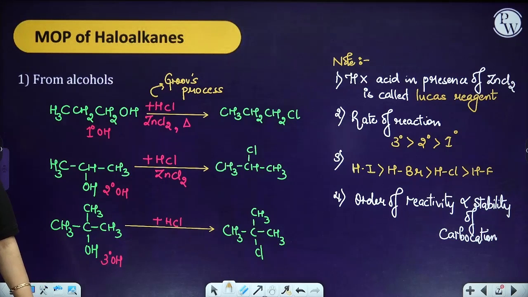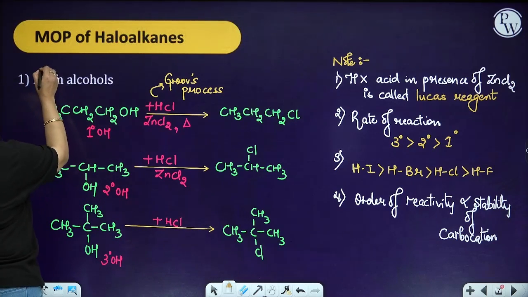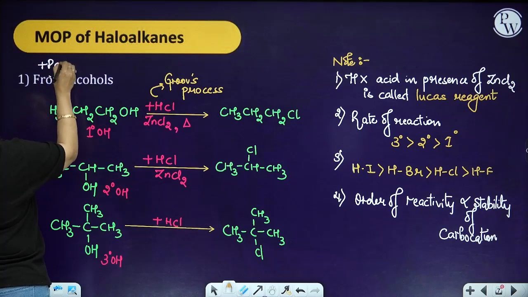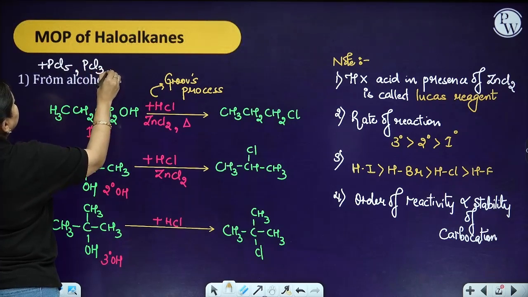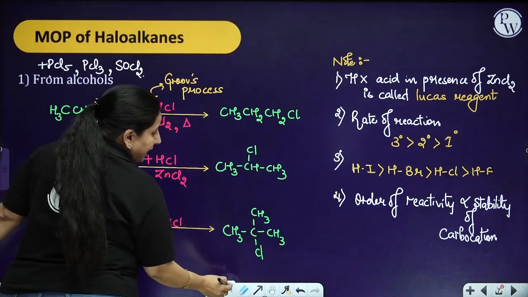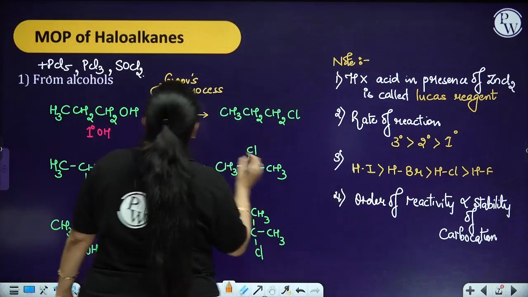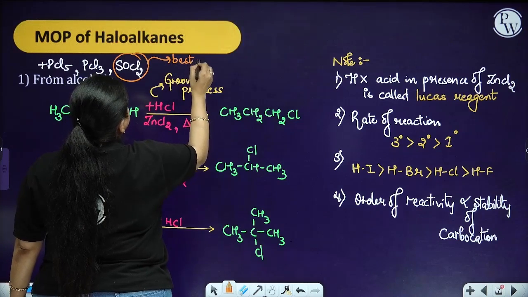So, moving ahead, besides the case of the alcohol over here, we have a few other reactions also with the alcohol. Alcohol can react with PCl5, it can react with PCl3, it can react with SOCl2. Now, when it is going to react with SOCl2, remember one thing, that this particular reaction is considered the best method.